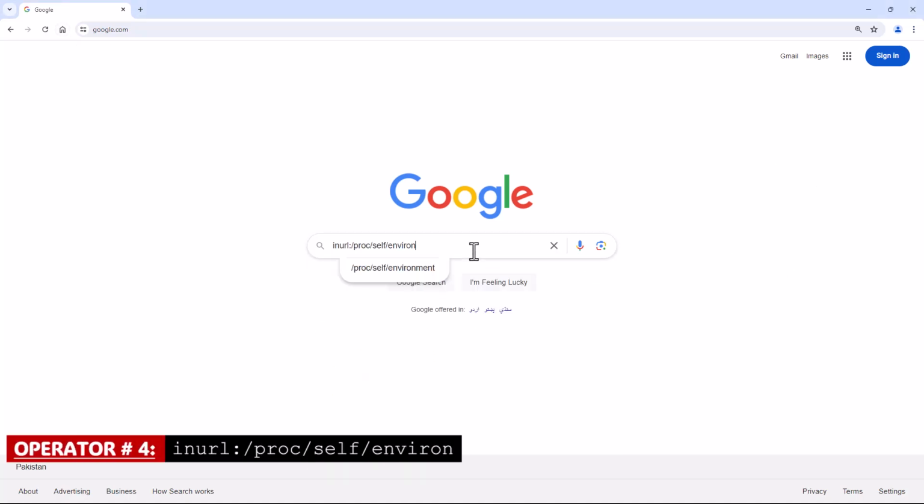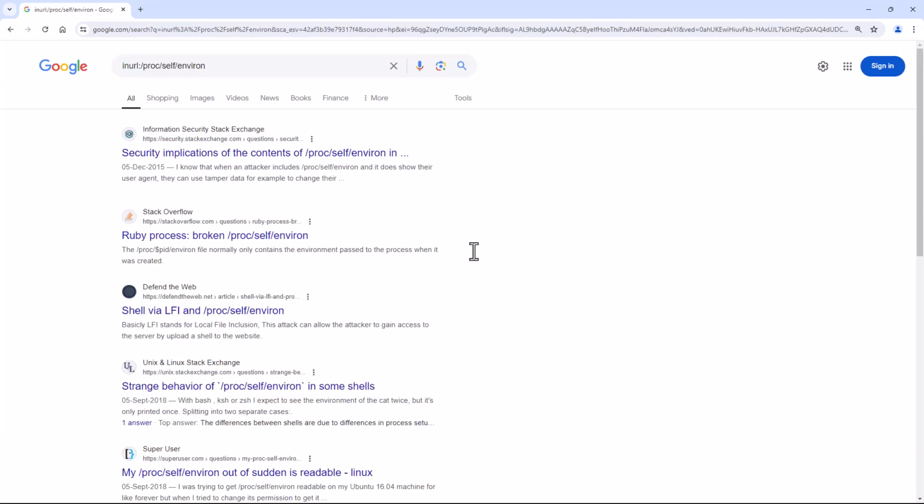Operator number 4, inurl with the variable. This Google Dork will search for environment variables on a website. These variables can contain sensitive information such as database credentials, and you could use this operator with your target.